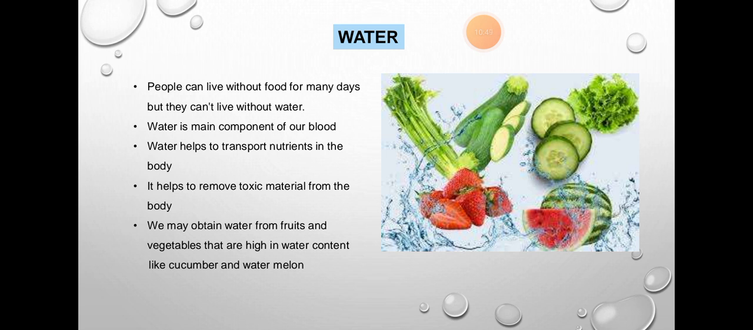The nutrients go from one place in the body to another with the help of water. It helps to remove toxic material in digestion. It also helps us in excretion. We may obtain water from fruits and vegetables that are high in water content, like cucumber and watermelon. So from those fruits we can get it.